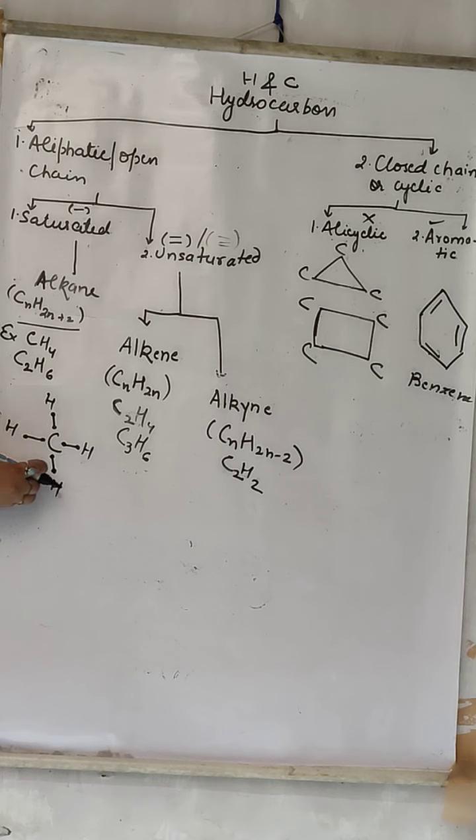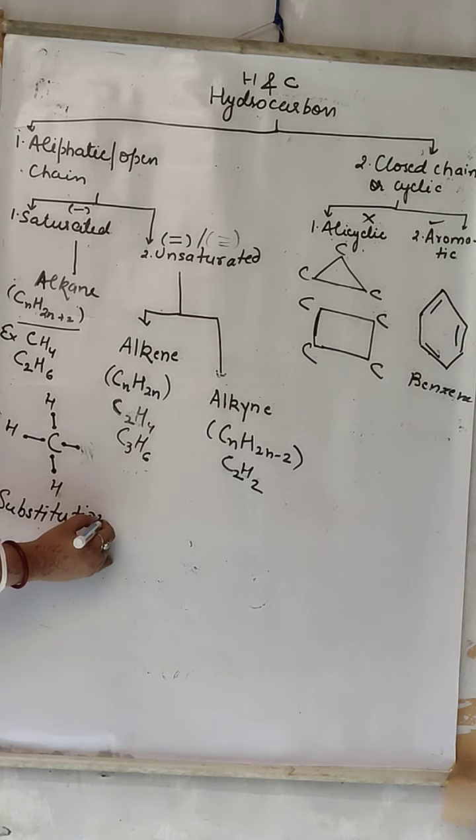If we want something to add, this must be removed and then that particular thing will be added. So what is this reaction called? When something is removed and something is added, that is a substitution reaction. So all the saturated hydrocarbons, you can say alkanes, show substitution or displacement reaction.